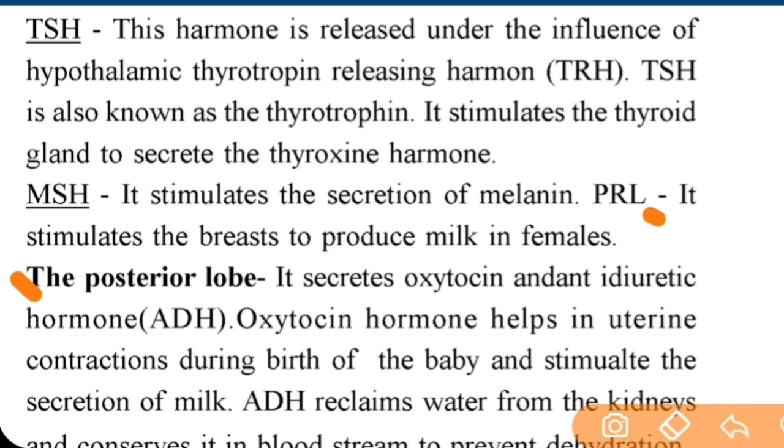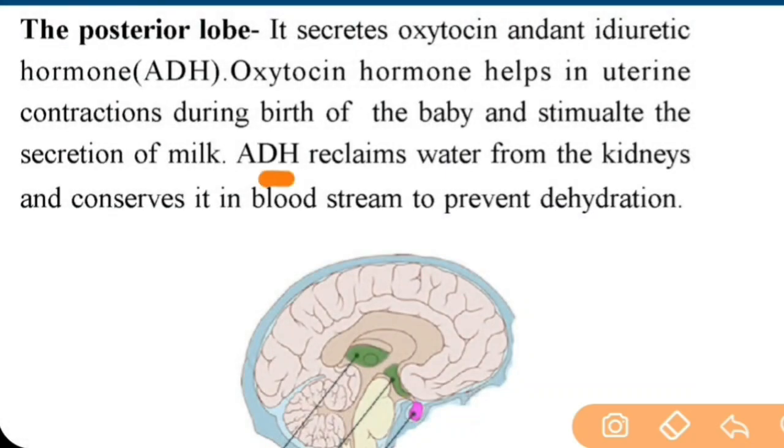It secretes oxytocin and antidiuretic hormone, ADH. Oxytocin hormone helps in uterine contraction during birth of baby and stimulates the secretion of milk. ADH is antidiuretic hormone, which is also known as vasopressin. So ADH reclaims water from the kidneys and conserves it in the bloodstream to prevent dehydration. ADH or vasopressin elevates blood pressure and promotes tubular reabsorption of water.